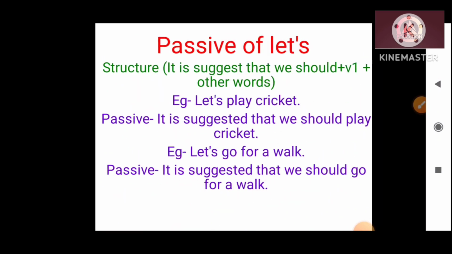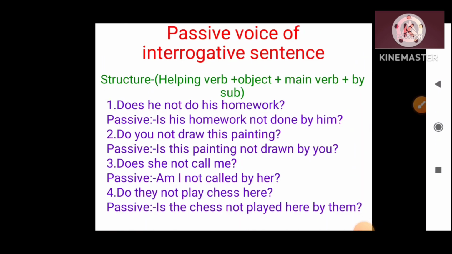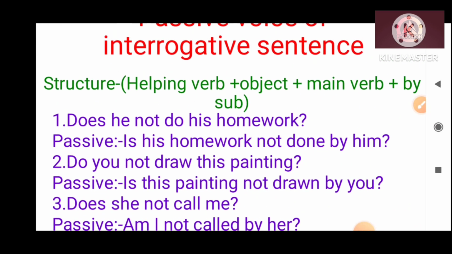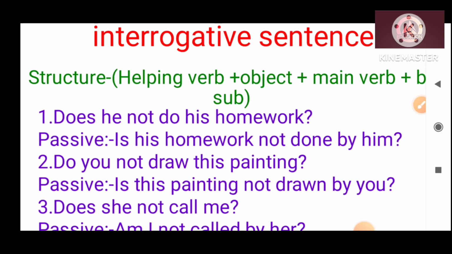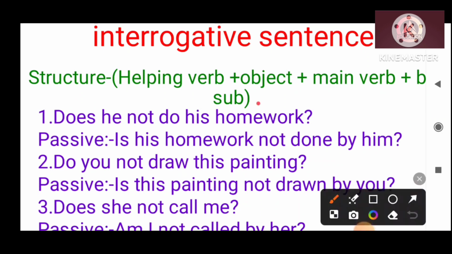Let's go to the very beginning slide, the interrogative sentence. Just put one thing in your mind: whenever the sentence has a question mark, just like by mistake the question mark is left here, you have to also put the question mark in the passive form as well.